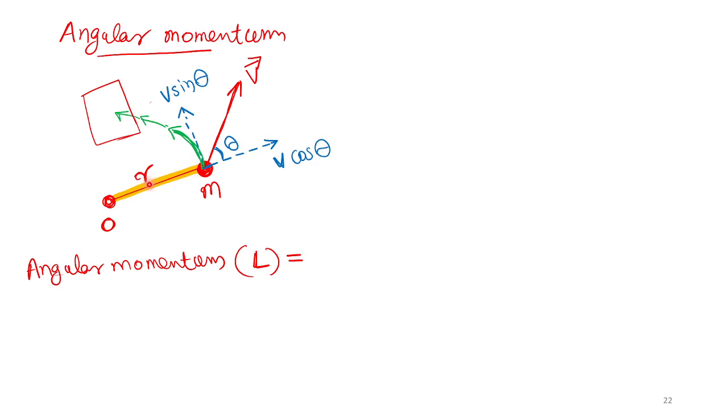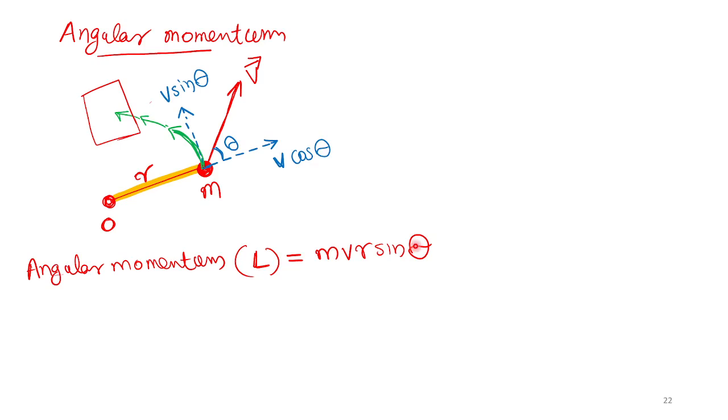R has a role, m has a role, v sin theta also has a role. The more velocity, the more impact. v cos theta does not come into the picture. v cos theta does not help the body to rotate. Only v sin theta helps the body to rotate. The more v sin theta, the more impact on collision. So involving all these three terms, we are defining angular momentum. It is defined as m v r sin theta.